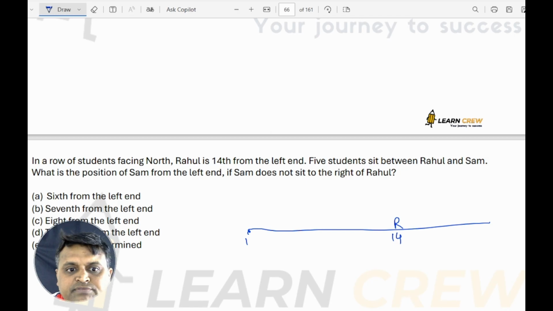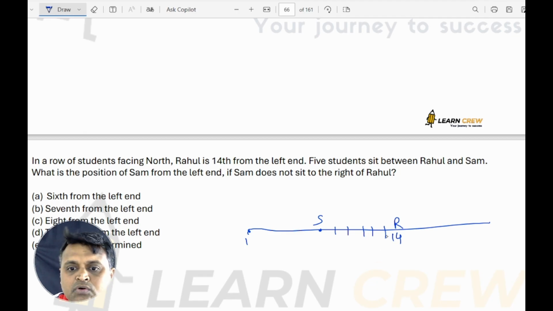What is the position of Sam from the left hand? If Sam does not sit to the right of Rahul, so Sam sits here, to the left, and 5 students sit between Rahul and Sam: 1, 2, 3, 4, 5.